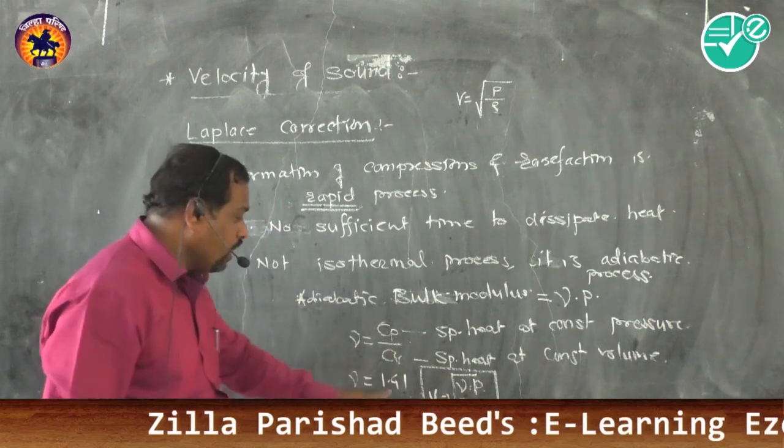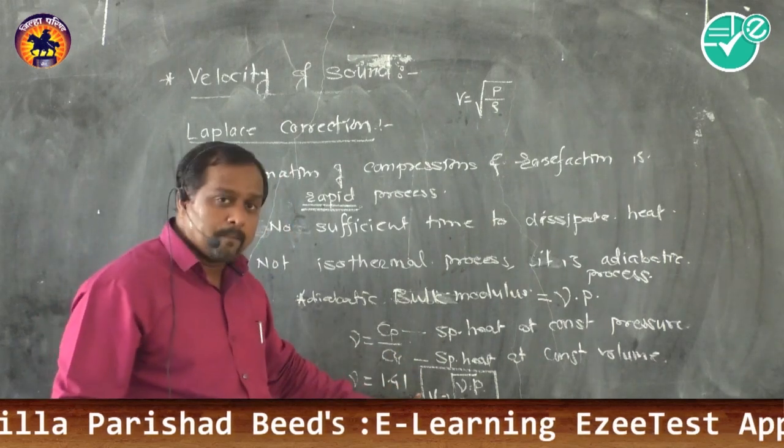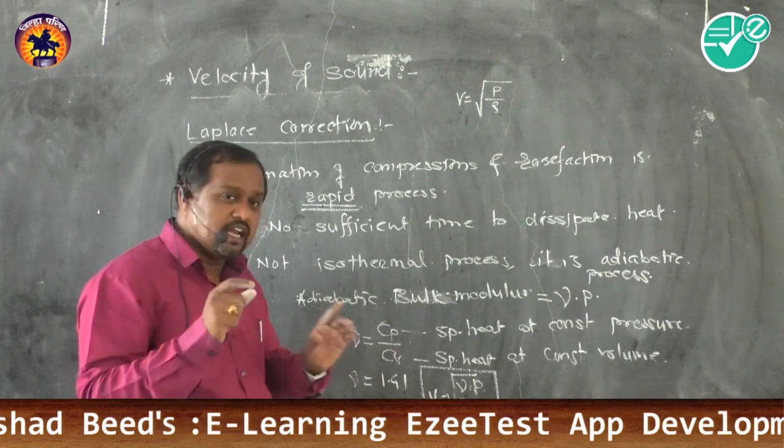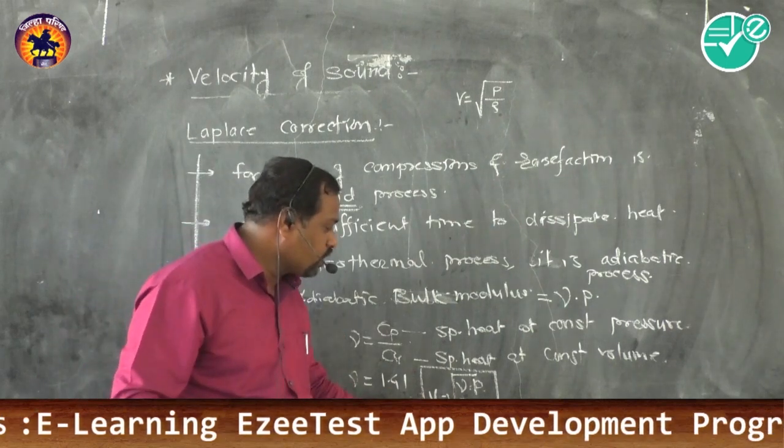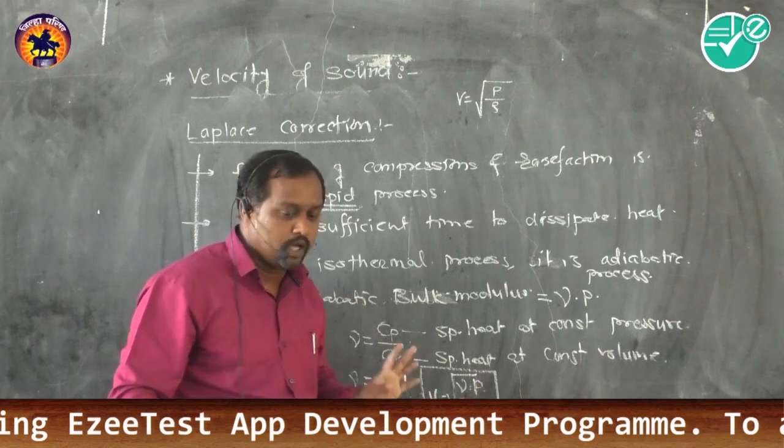And finally, Laplace corrected the formula and gave the correct relation: V equals the square root of gamma P divided by rho.